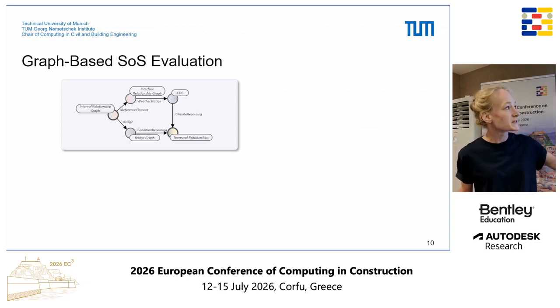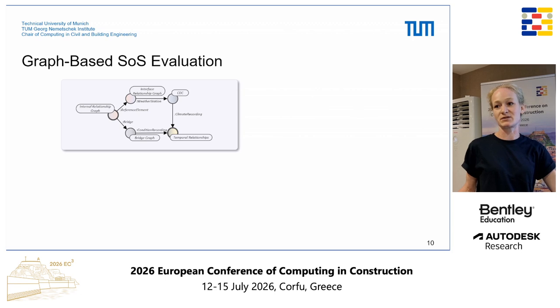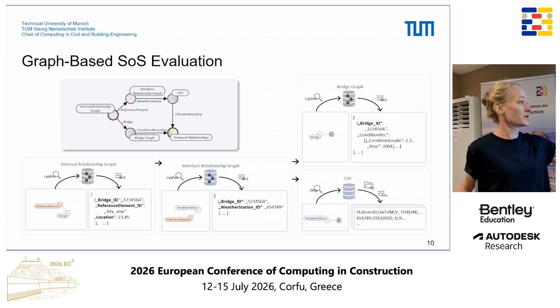To go a bit more into detail for the last remaining minutes that I have, we can describe our query plan as a dependency graph where we represent every system as a node, and the overlaps as something like a relationship. And then this dependency graph tells us how we have to iterate through our systems. For a simple use case, it would look like this: we, for example, query our internal relationship graph for the location of a bridge within a road network.